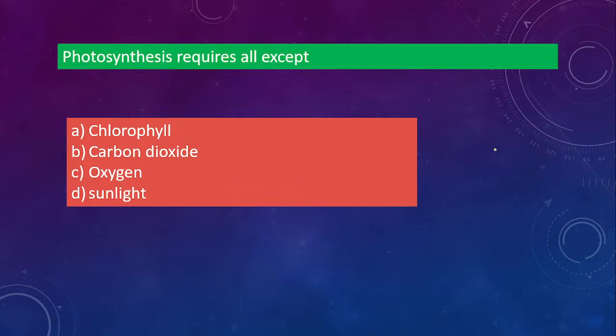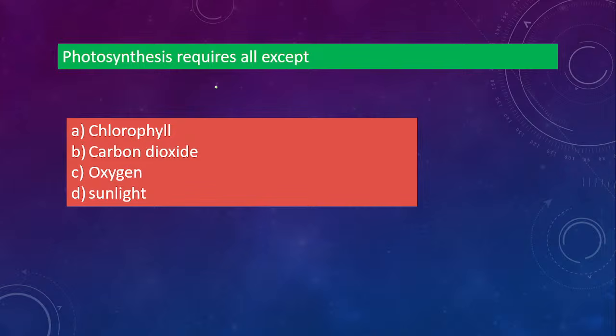Okay, next one. Photosynthesis requires all except one. Out of these four, is it chlorophyll, carbon dioxide, oxygen, sunlight? You have to say which one is not required for photosynthesis.